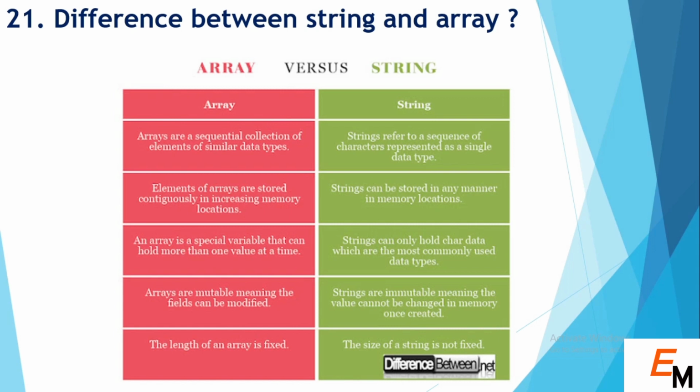An array is a special variable that can hold more than one value at a time, but in the case of a string we can hold one data at a time. Arrays are mutable, meaning the fields can be modified or changed, but in the case of a string we cannot change any of the characters once we have created the string.